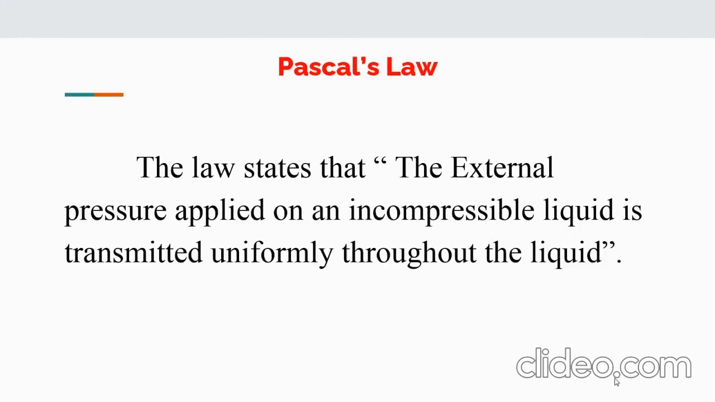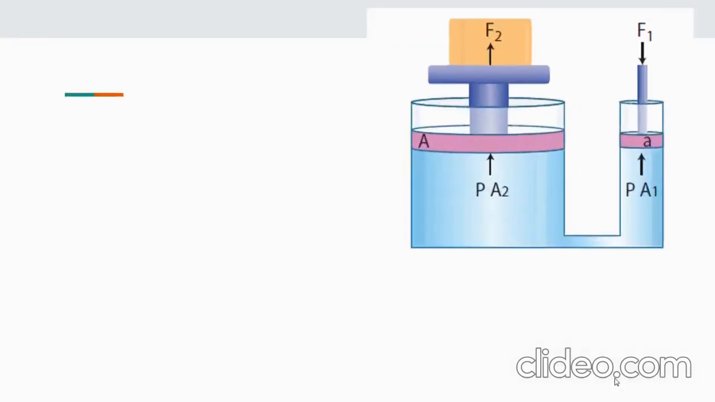Here comes one important machine. This Pascal's law became the basis for one of the important machines ever developed, which is nothing but the hydraulic press. The figure shown here consists of 2 cylinders of different cross-sectional areas fitted with pistons of cross-sectional area a and capital A. The object to be lifted is placed over the piston of large cross-sectional area A.